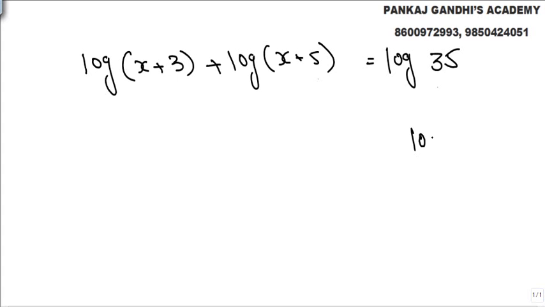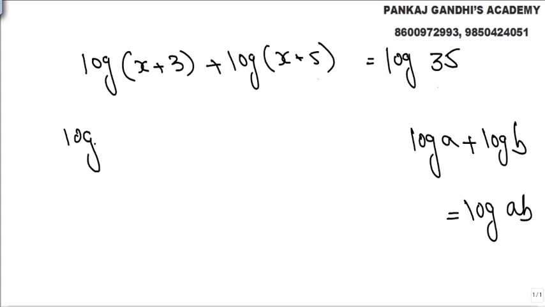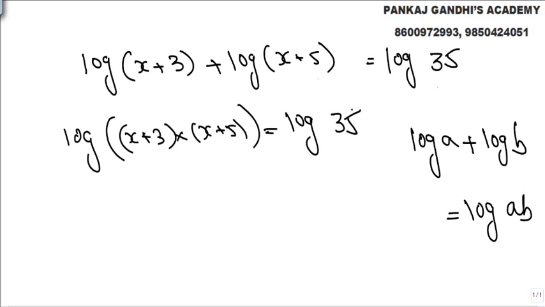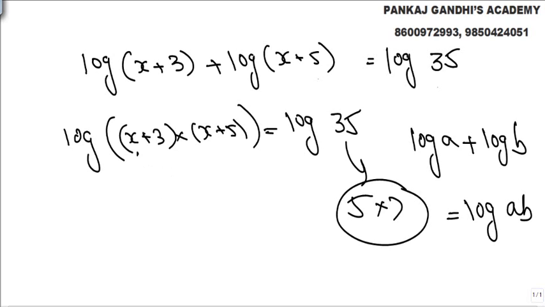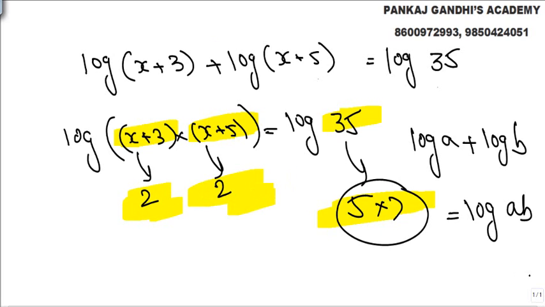Look, we very well know the property log a plus log b is nothing but log ab. So log of x plus 3 multiplied by x plus 5, this is nothing but log 35. Now 35 we know is 5 into 7. Guesswork itself tells us x value 2 satisfies the equation. Guesswork will give log of this into this, log 35 nothing but this thing. So x value 2, this guesswork is easier.